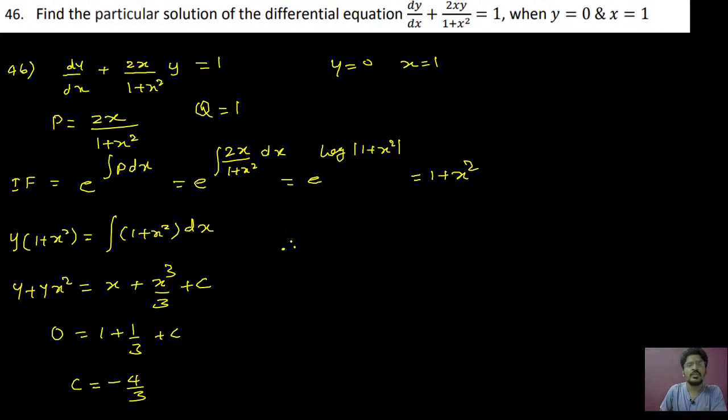Therefore our answer is y plus yx square equal to x plus x cube by 3 minus 4 by 3. That is our answer. Okay. So this is our required answer. No problem. We have solved it and we have got the right answer also.